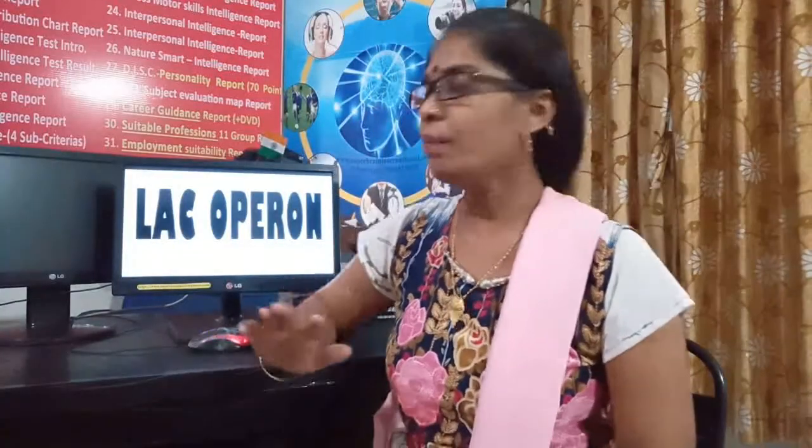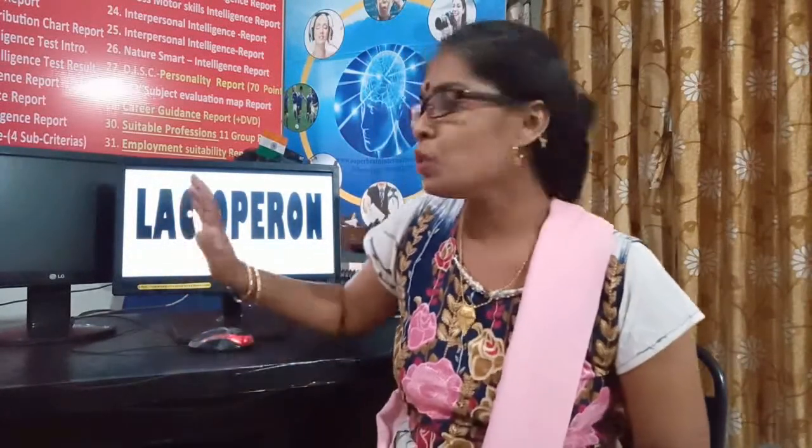Now we see the lac operon. In lac operon, lac is related to lactose and operon is a kind of operation. So the operation which is related to lactose is known as the lac operon. The lac operon was first given by Jacob and Monod to elucidate a transcriptionally active system.